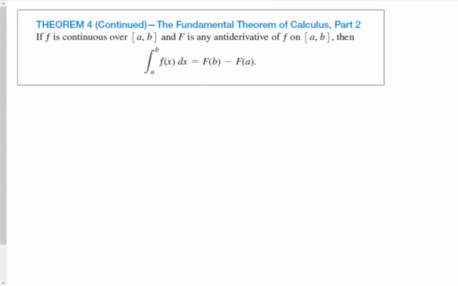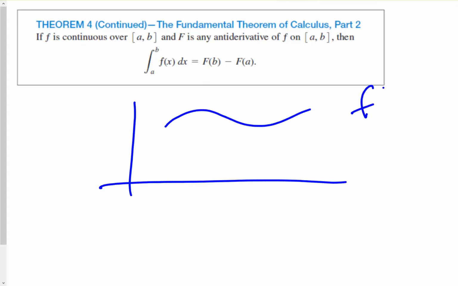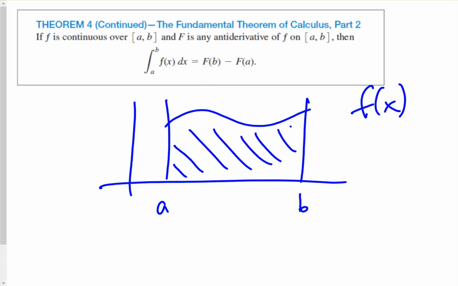When we're looking for the area under a curve, let's say this is our function, and we have a fixed interval from a to b, and we're looking for the area underneath the curve. This is what we would do. We would integrate this function, and then we would evaluate the upper bound and the lower bound, and that will give us the area underneath the curve.